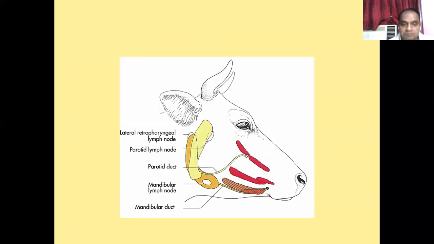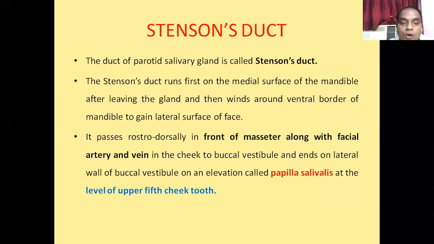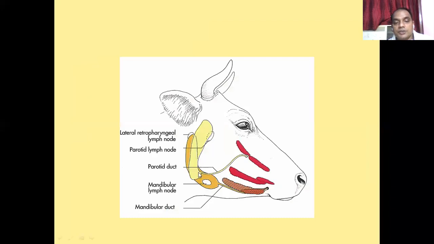and then it goes cranially or rostrally and winds around the ventral border of the mandible, and reaches the lateral surface of the mandible, or you can say the lateral surface of the face. After reaching the lateral surface, it goes rostrodorsally in front of the masseter muscle.